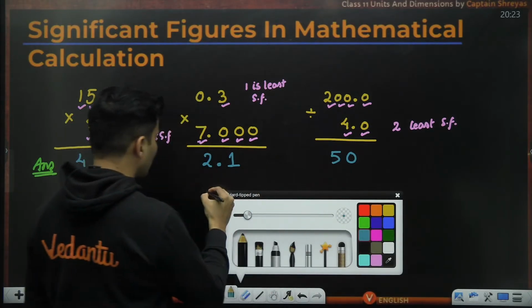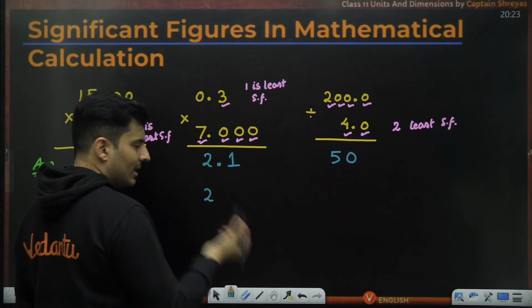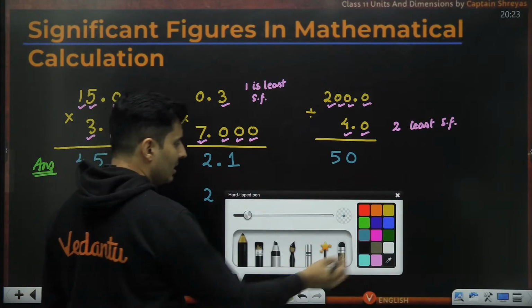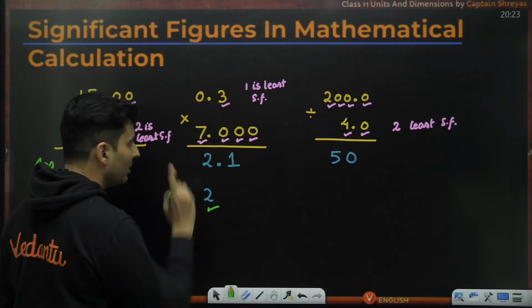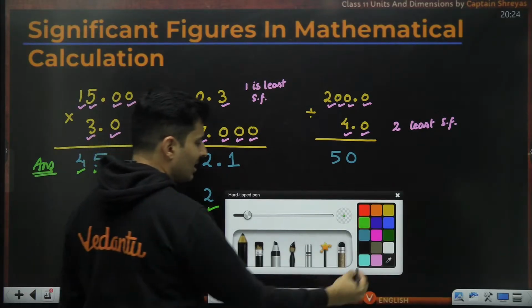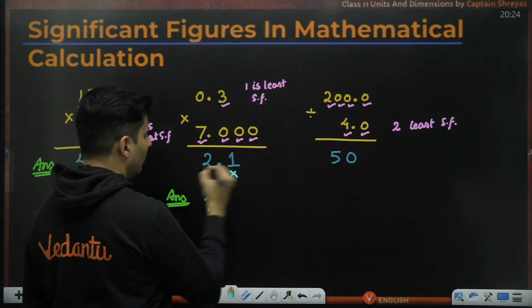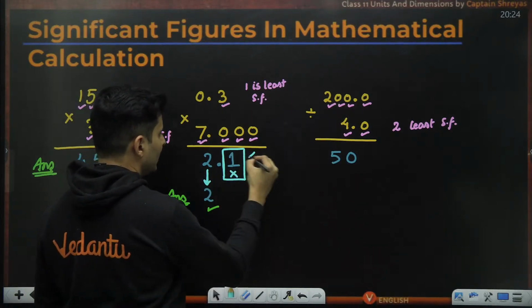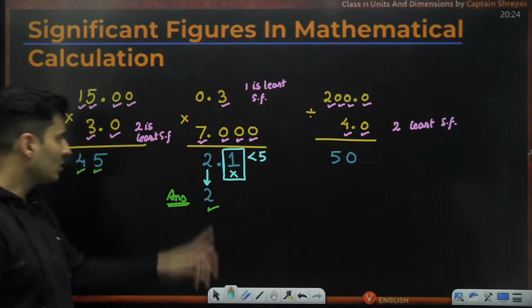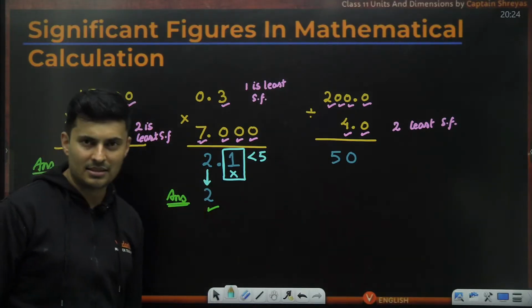Obviously, it will become 2. Yeah. So now it has been approximated to 1 significant figure. So hence the answer to this particular question is just going to be 2 with 1 significant figure. I just approximated it. I've got rid of that 1 because that number 1 is basically lesser than 5. So the previous digit should come as it is.